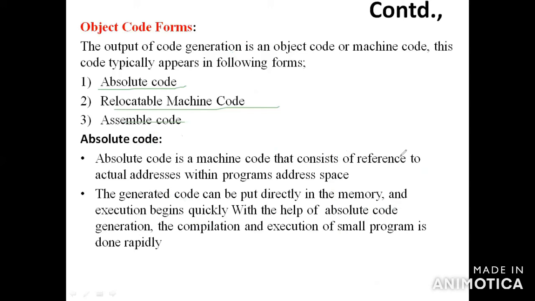So the output of the code generation phase is an object code or machine code. Finally, the output is either machine code or assembly code. So in the code generation phase we have these three things: one is absolute code, second one is relocatable machine code, third one is assembly code. Absolute code. Okay, what is absolute code? It is a machine code that consists of references to the actual addresses within the program's address space.